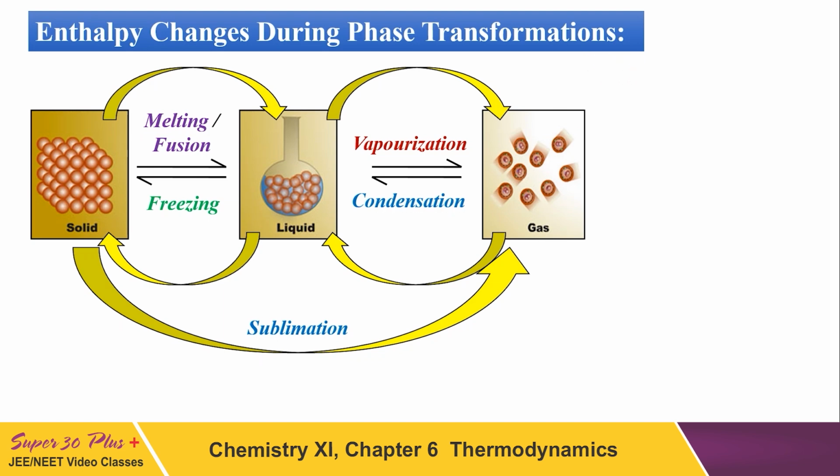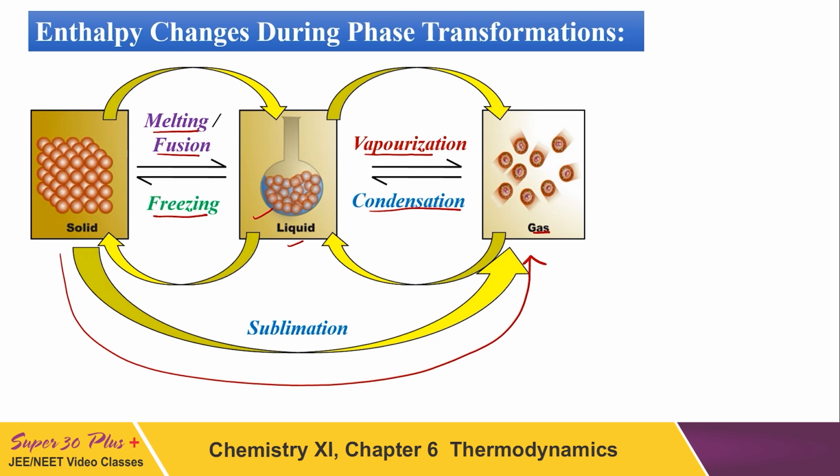Phase means where the physical states are changed. See, when liquid is converted into solid, it is called freezing. And when solid is converted into liquid, it is called either melting or fusion. Similarly, when liquid is converted into vapor, gas, it is called vaporization. And when gas or vapor is converted into liquid, it is called condensation. But if you bypass the liquid and convert the solid directly into the gas, this process is called sublimation. And now we shall discuss the different kinds of energies involved in such processes.